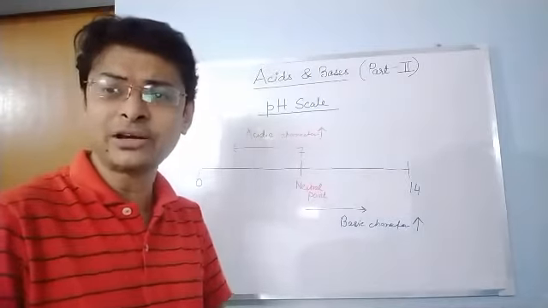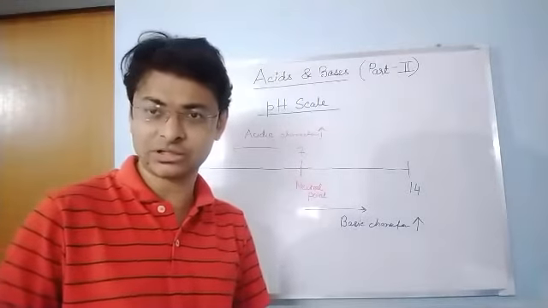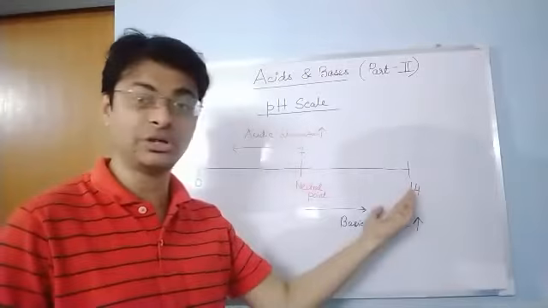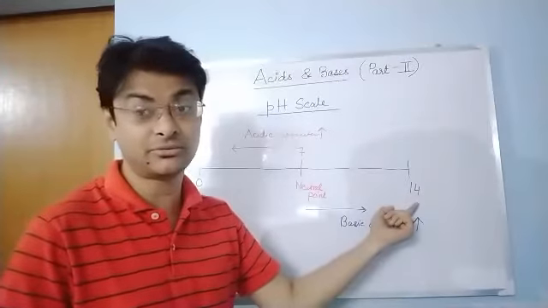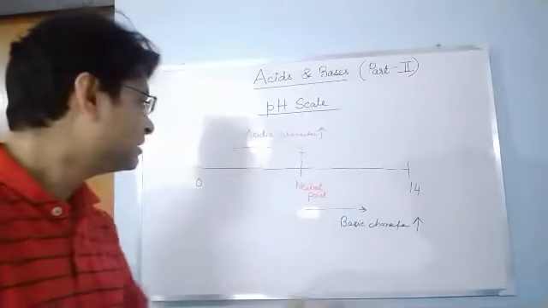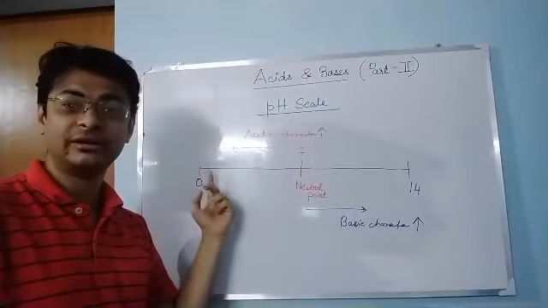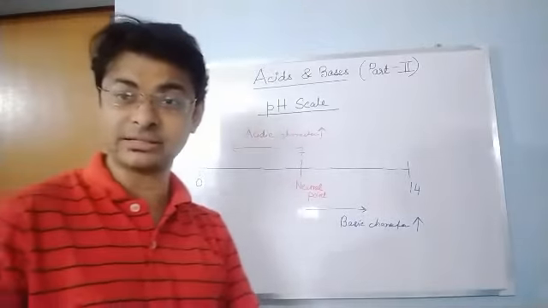For example, as I told you already, NaOH, sodium hydroxide, is a strong base. Its pH value is 14. That means it's a very, very strong base. Concentrated hydrochloric acid lies between 0 and 1, so it is a strong acid.